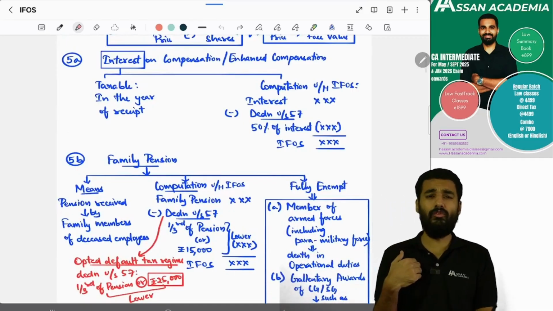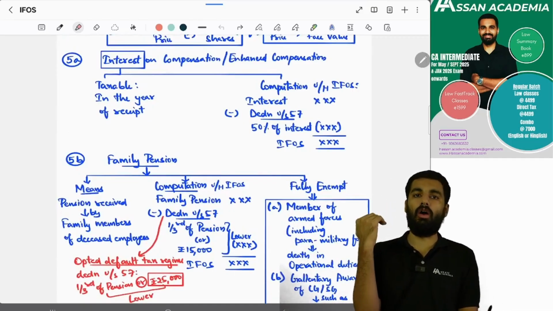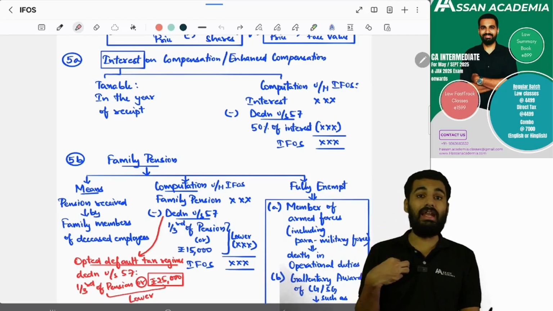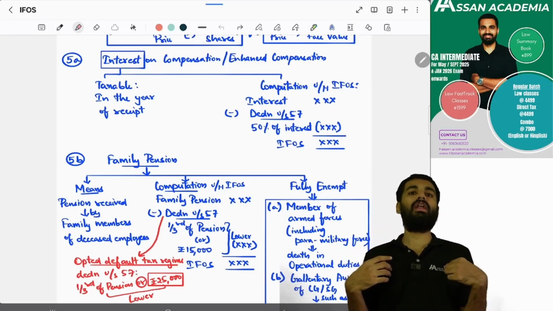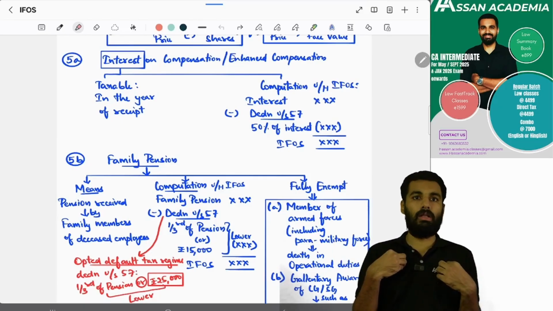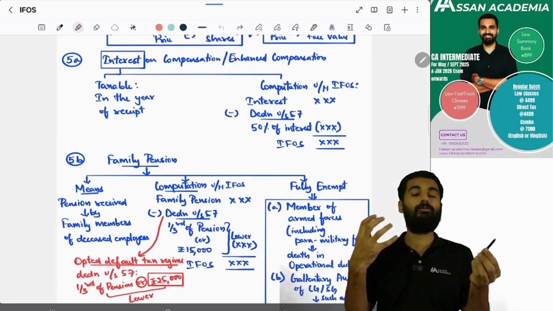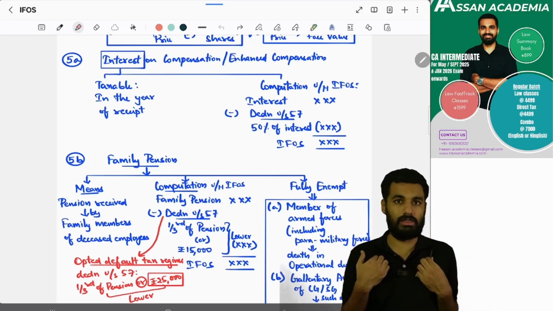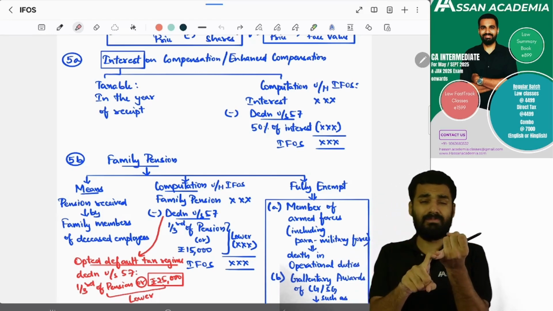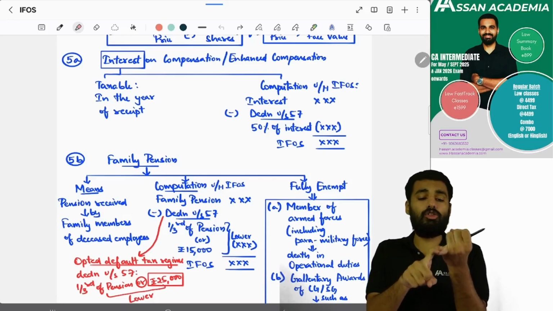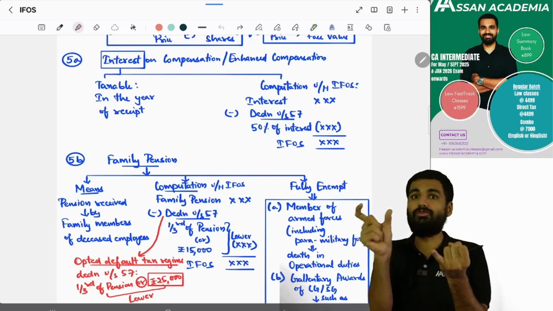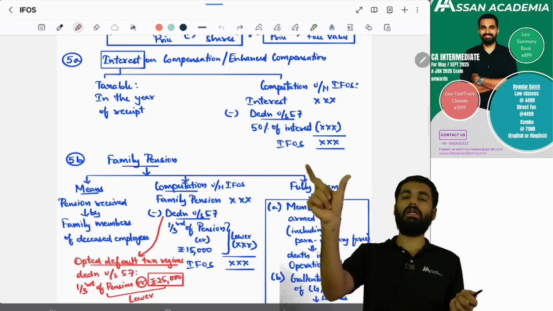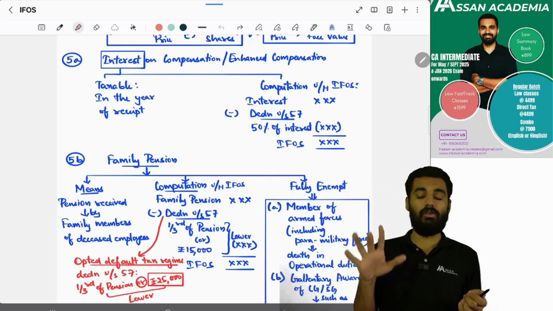Next, if you are getting interest on compensation or enhanced compensation for compulsory acquisition, you are getting interest because the central government has not given the compensation on time. For that we are getting interest. Then in that situation, in the year of receipt, it will be taxable, and 50% of the interest will be deducted under section 57. Balance amount will be taxable under income from other sources.